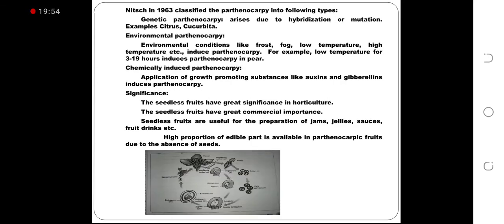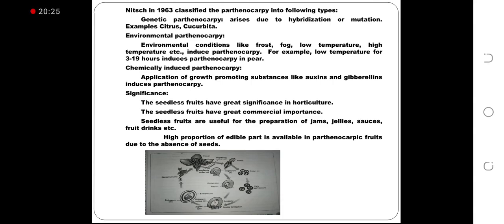Lutz in 1963 classified the parthenocarpy into following types. Genetic parthenocarpy, which arises due to hybridization or mutation. Example, citrus, cucurbita. Environmental parthenocarpy. Environmental conditions like frost, fog, low temperature, high temperature, etc. induce parthenocarpy.